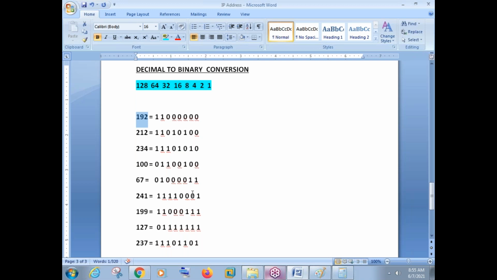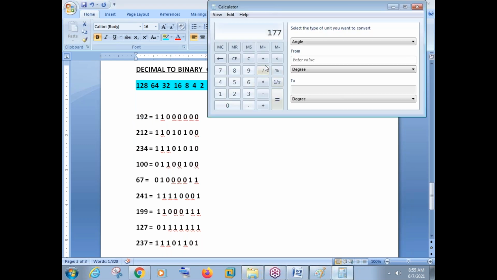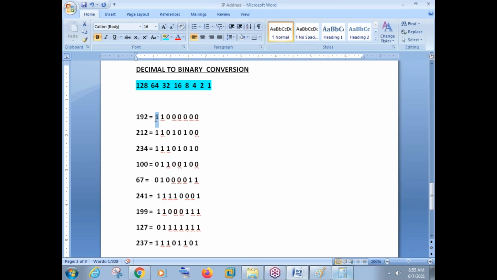We need to do subtraction here. Subtraction means, normally we say minus. The first bit we need to subtract is 128. Now the question is, can we subtract 128 from 192? Of course we can, because 128 is the lesser number and 192 is the higher number. If you subtract 128 from 192, we get 64. Once you are able to subtract a number, the bit at that position will be 1.